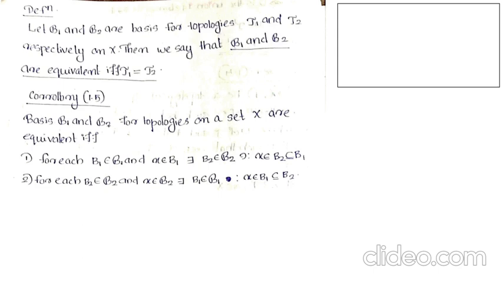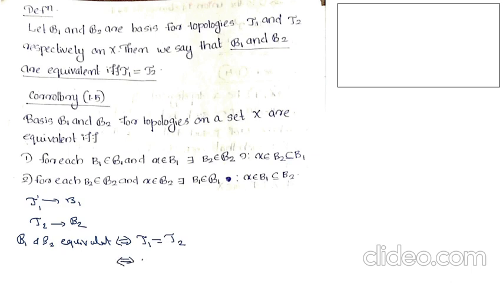For that we take B1 and B2 as bases for topologies tau 1 and tau 2. We take tau 1 as the topology corresponding to B1 and tau 2 as the topology corresponding to B2. So we first assume that B1 and B2 are equivalent. B1 and B2 are equivalent if and only if, by the above definition, tau 1 equals tau 2. That is, if and only if, since two sets are equal means they are subsets of each other, tau 1 is a subset of tau 2 and tau 2 is a subset of tau 1.